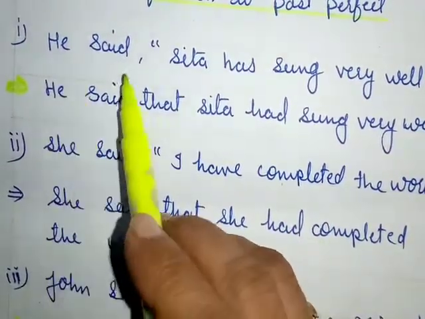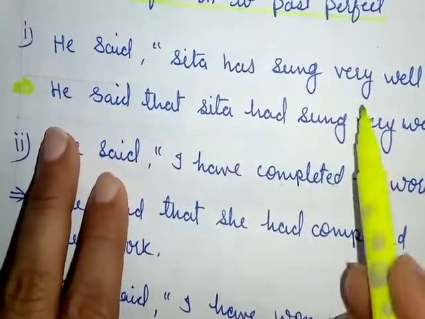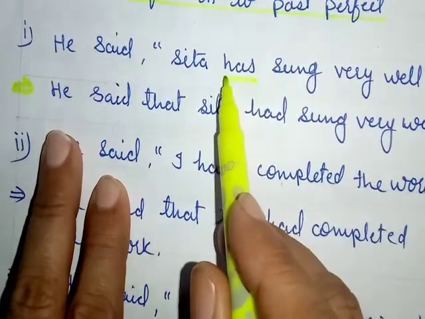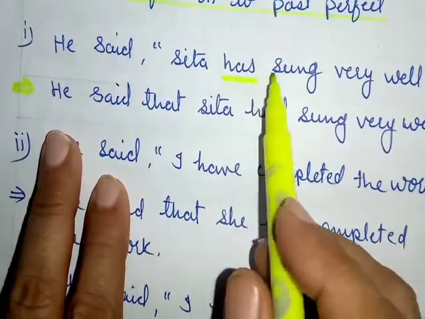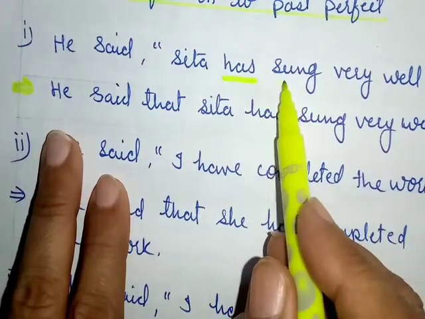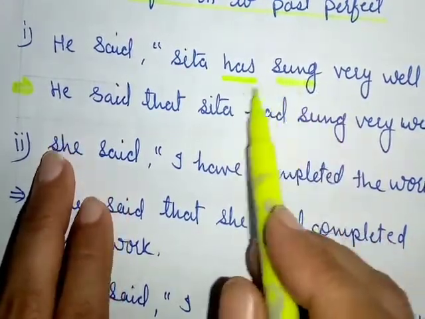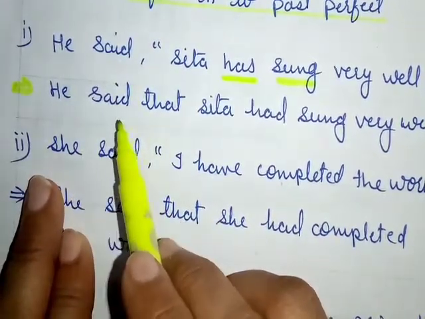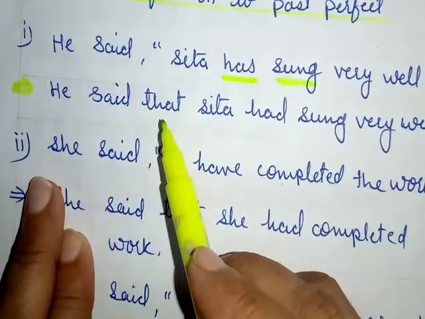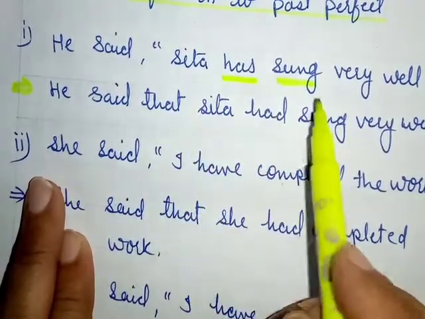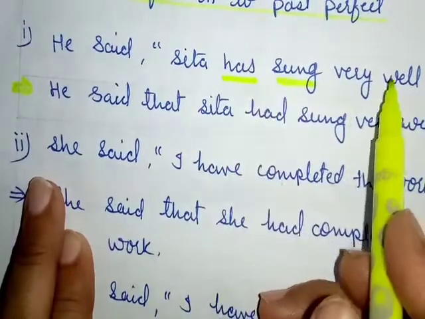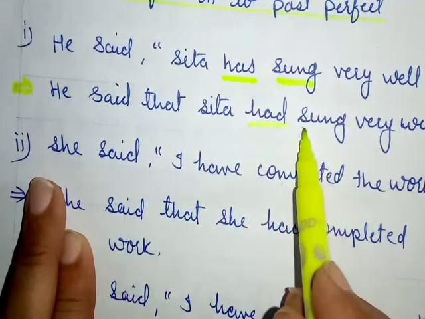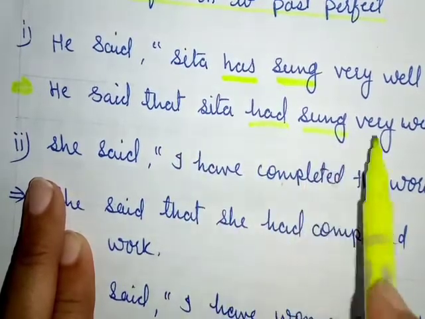First one is, he said, comma, inverted comma, Sita has sung very well. You can understand it. This is our perfect tense verb. Has and have are our perfect tense verbs, and this is the third form of the action verb. So just change this sentence into indirect. He said will remain same, comma, inverted comma, remove, in place of it we will apply that. Sita has sung very well. Present perfect will change into past perfect, and in past perfect the verb will change into had, and again the third form of the verb. Sita had sung very well.